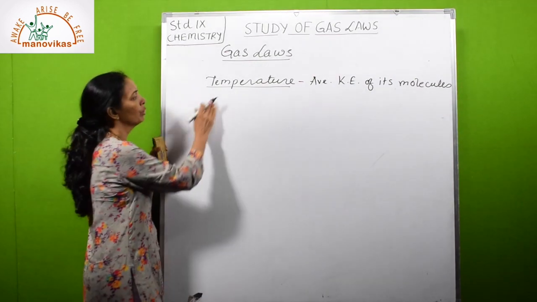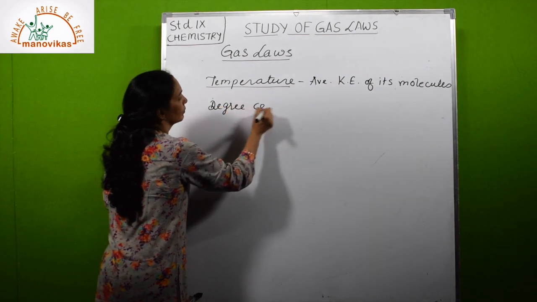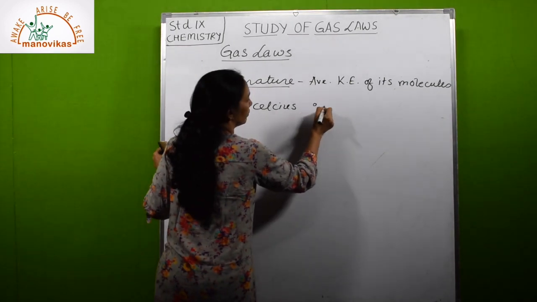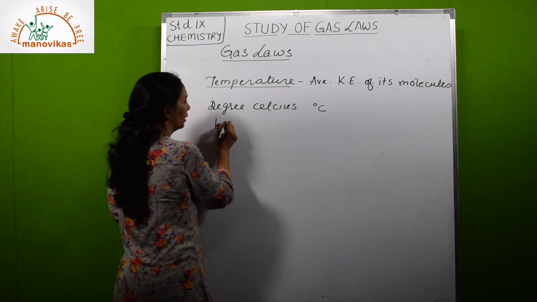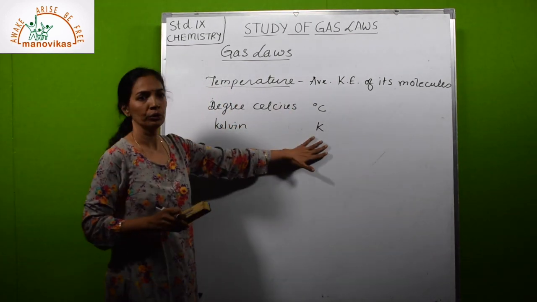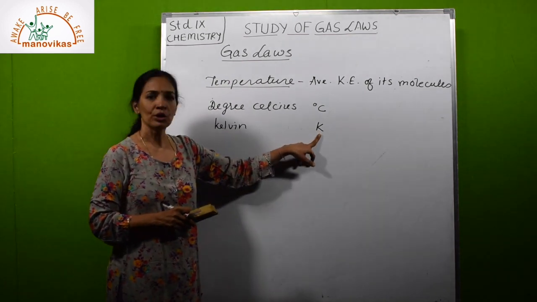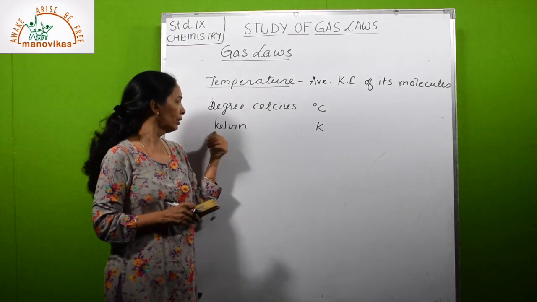The units we use here are degree Celsius and another unit, Kelvin, which is K. This is a bigger, higher unit. When we write the abbreviation, we write a capital letter for the name of the scientist, though the name itself starts with a small letter.